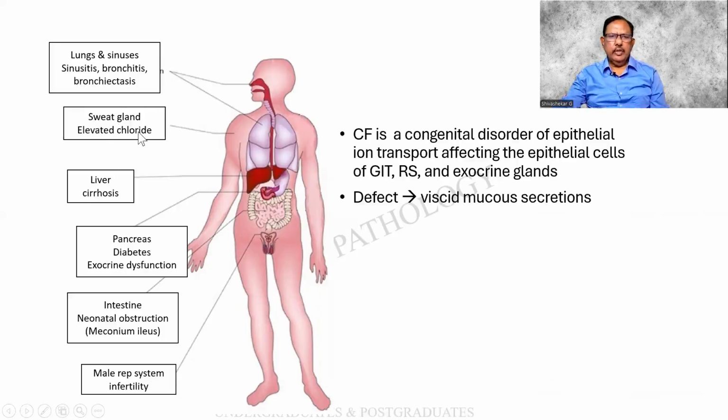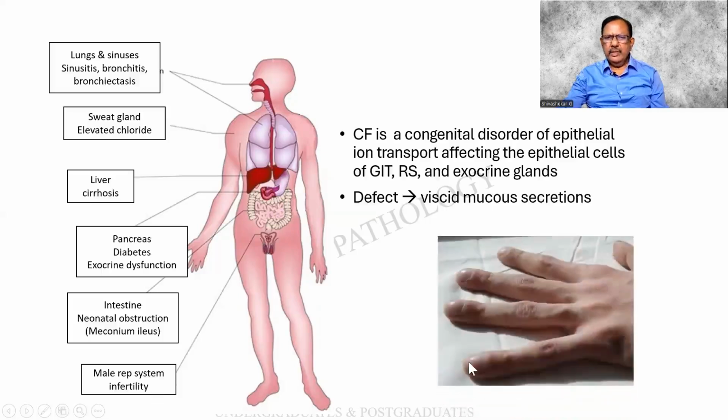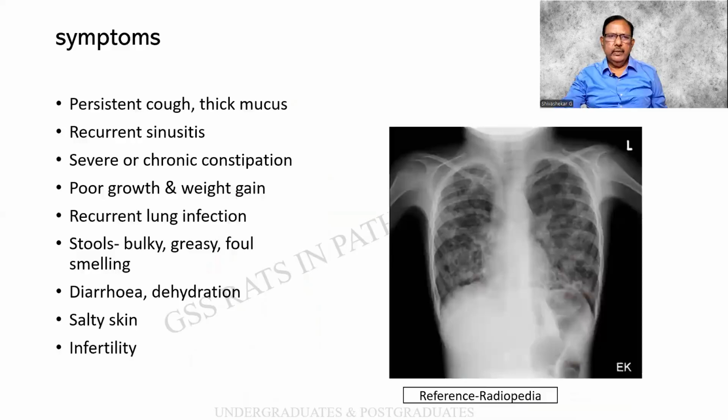There is an elevation of the chloride, and there can be a pleural effusion, cirrhosis of the liver, pancreas, both diabetes as well as an exocrine dysfunction, intestine, classical meconium ileus, and male infertility is also known. And this is a grade 4 clubbing, a pulmonary osteoarthropathy in a case of mucoviscidosis.